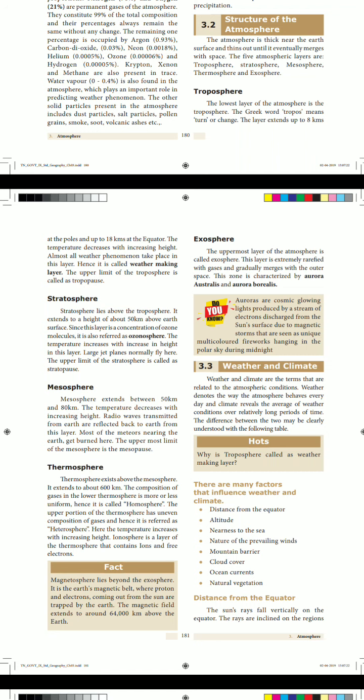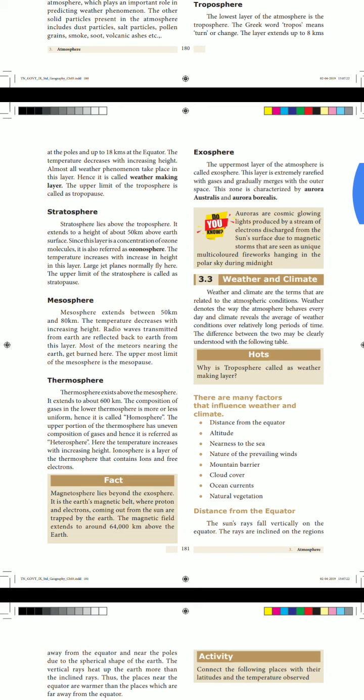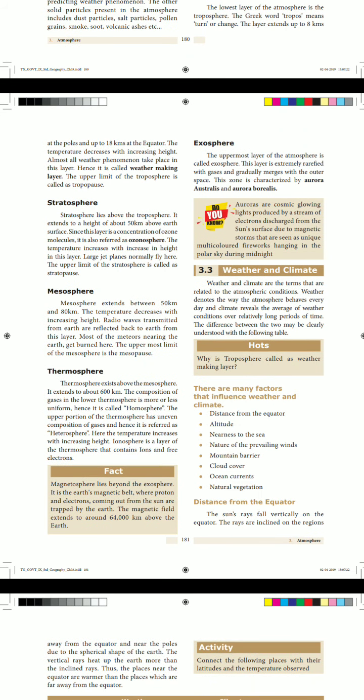Distance from the equator, altitude, nearness to the sea, nature of the prevailing winds, mountain barrier, cloud cover, ocean currents, and natural vegetation. One by one, we are going to learn about these in detail.